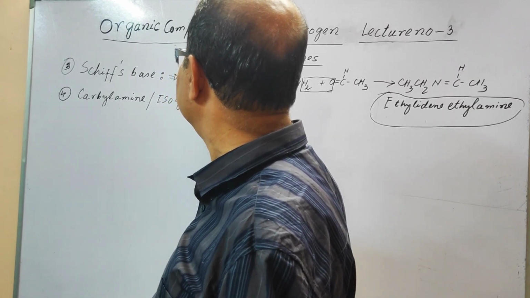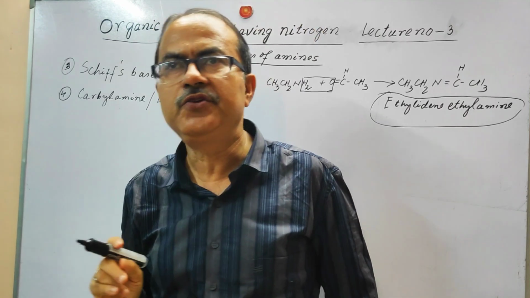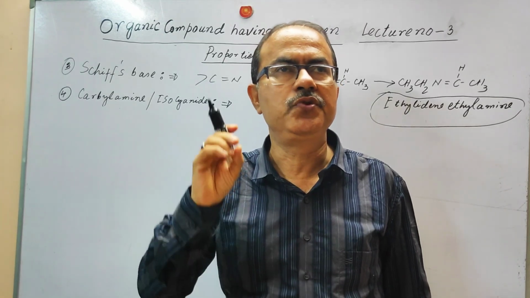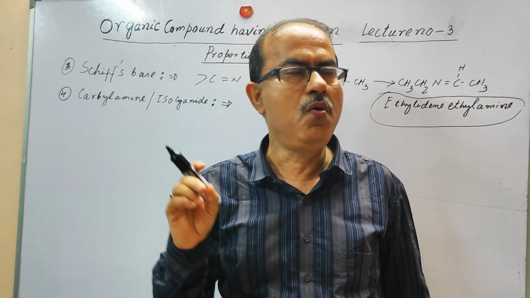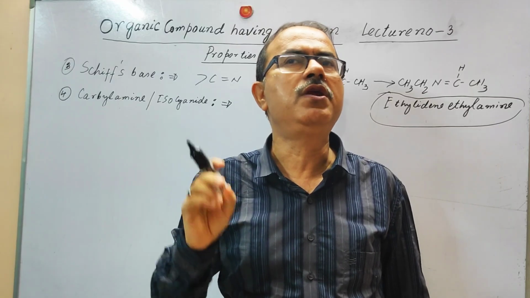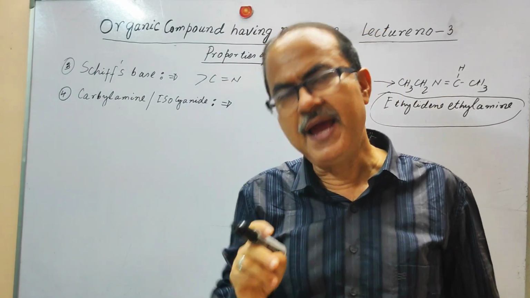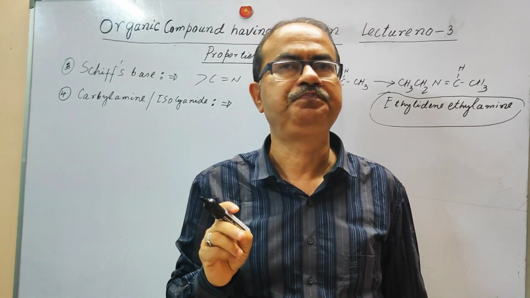Isocyanide reaction. This reaction is a very special reaction in the sense that you are able to distinguish between 1 degree amine, 2 degree amine or 3 degree amine. How? Now this reaction is only taken up by the 1 degree amine. Both aliphatic and aromatic will undergo this reaction.